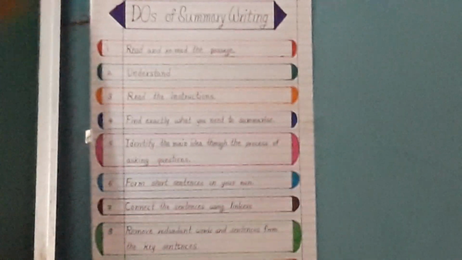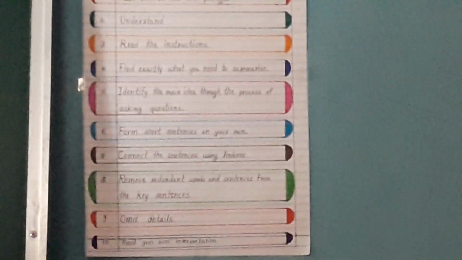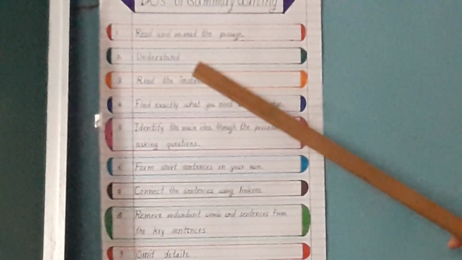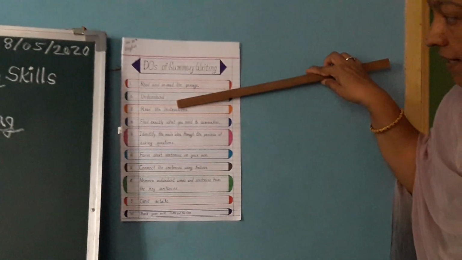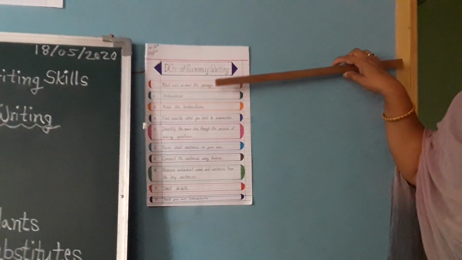So you have to reread it again and again. You have to repeat it. And then second point is understand. The meaning of the passage you have to understand properly. Then number third is read the instructions.